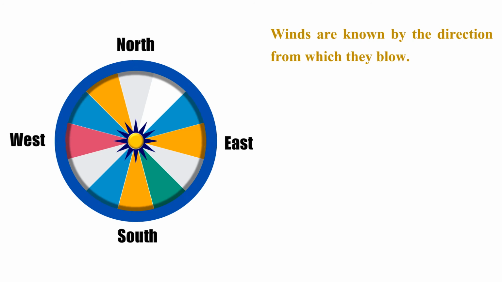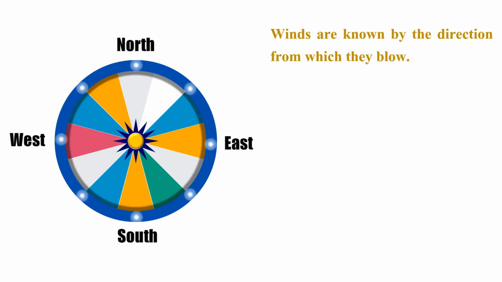The next point is that winds are known by the directions from which they blow. Here we can see the directions: this is north, this is south, then east and west.